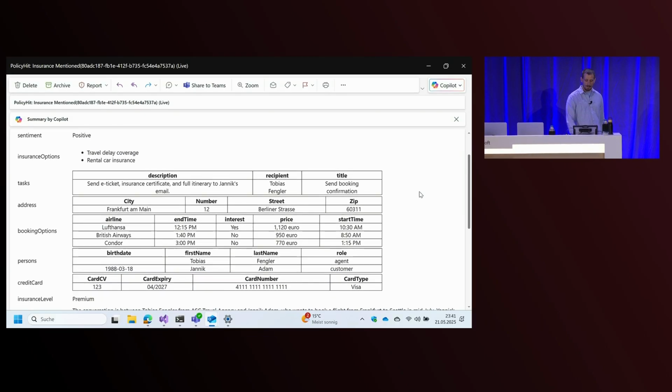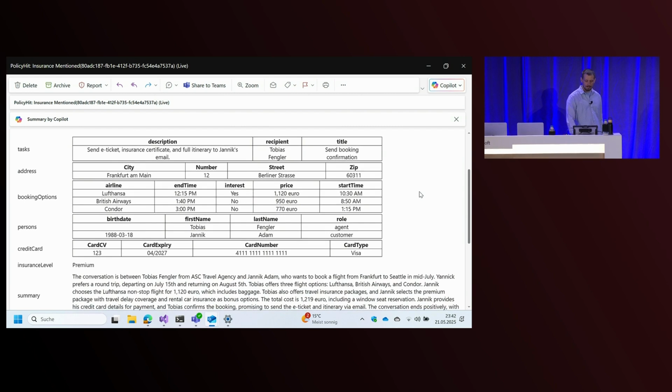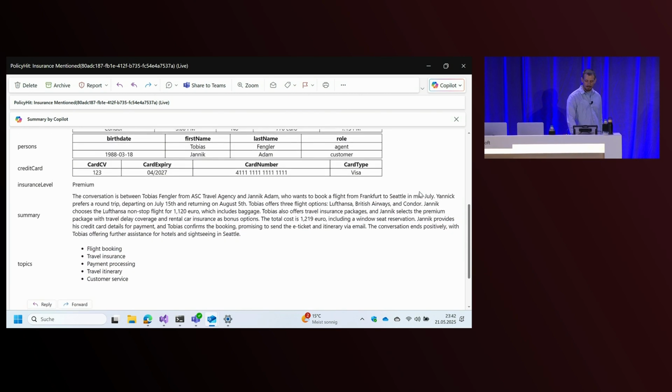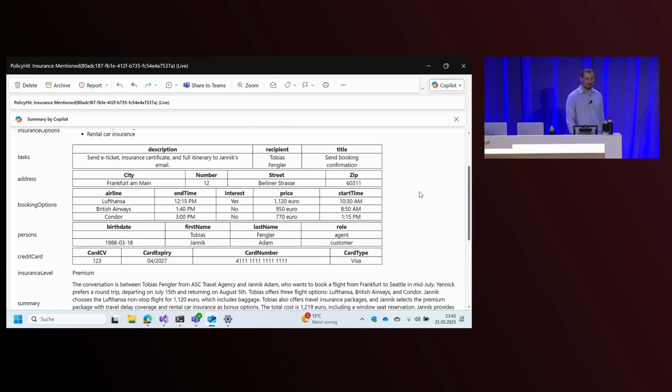So you see, this is working out of the box. We have also workflows to trigger Dynamics workflows, so workflows in Dynamics, and we are working on some other workflows with agentic AI. So this is really great. Thanks, Yannick.